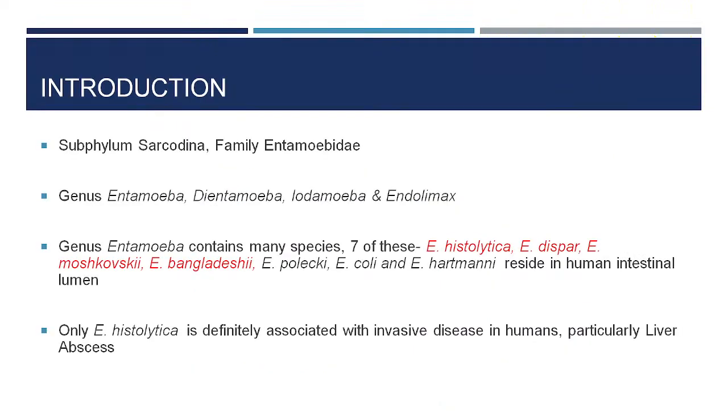Other genera related to Entamoeba, particularly intestinal ones, are Dientamoeba, Iodamoeba and Endolimax.